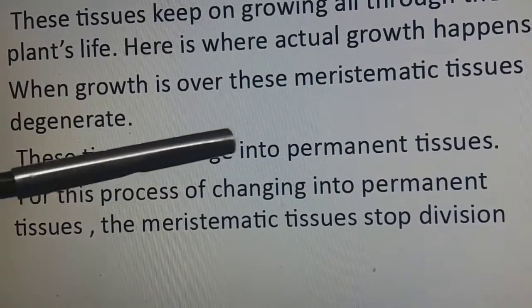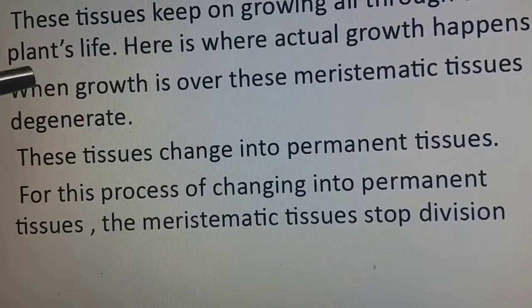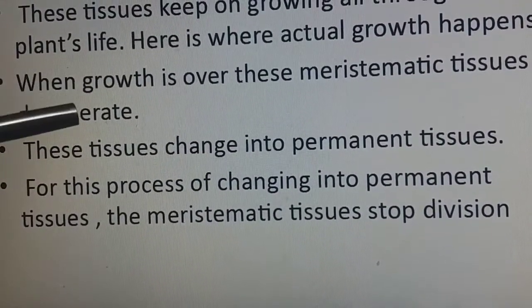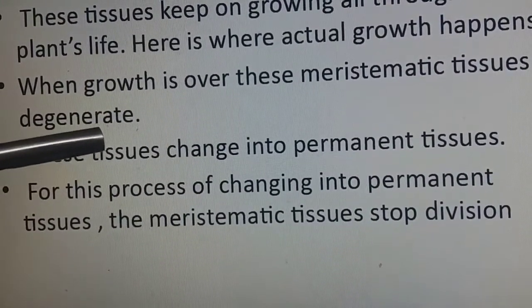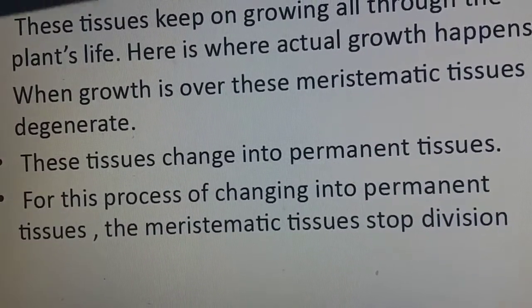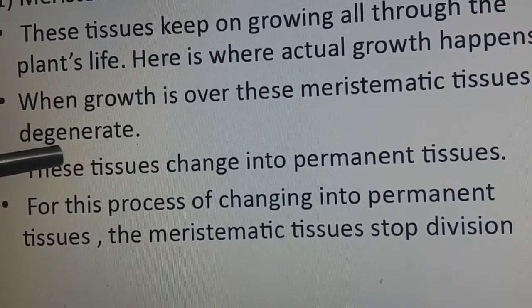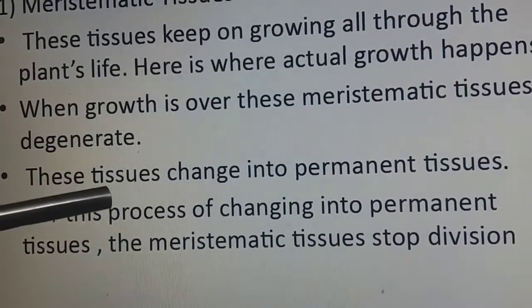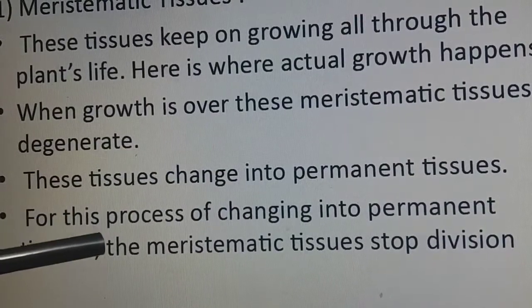When the growth is over, these meristematic tissues automatically degenerate. The meaning is that meristematics are the tissues which keep on growing. The actual growth you see of a plant is because of meristematic tissues. When the growth part is over, these tissues degenerate. These tissues change into permanent tissues. It means that after the growth part is over, these tissues stop dividing and they become permanent tissues.